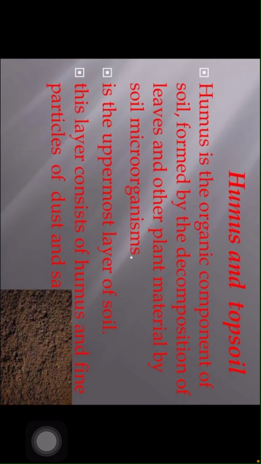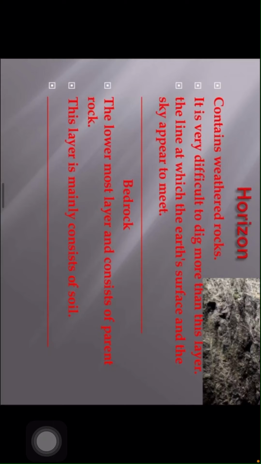Humus is the organic component of soil formed by the decomposition of leaves and other plant material by soil microorganisms. It is the uppermost layer of soil. This layer consists of humus and fine particles of dust and soft particles. It contains weathered rocks. It is very difficult to dig more than this layer.